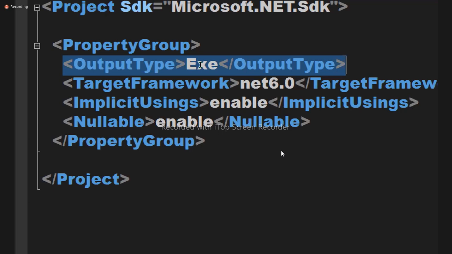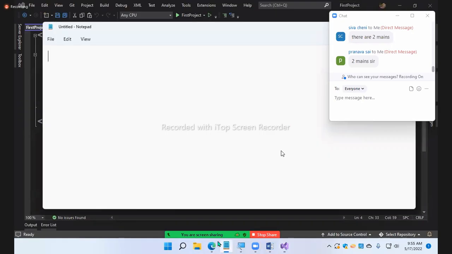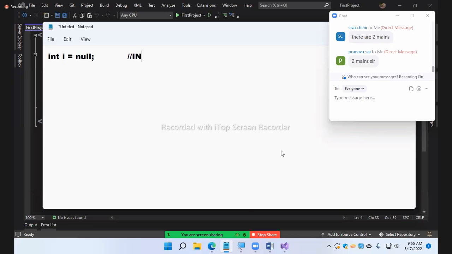Fourth one: nullable. What is nullable? Guys, do you remember this one? Nullable value types. I already explained it to you. By default, tell me, is this valid? This is invalid. We already learned about this particular statement. By default, you cannot assign null values to value types. You can assign it only to reference types. How to assign a null value? This is valid, and I already explained that this is a feature added in C sharp 2.0.